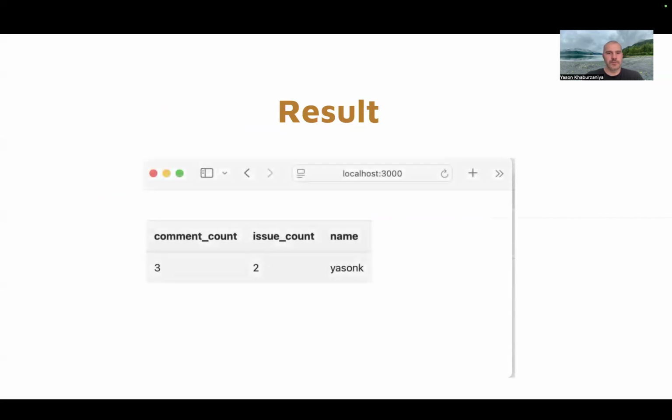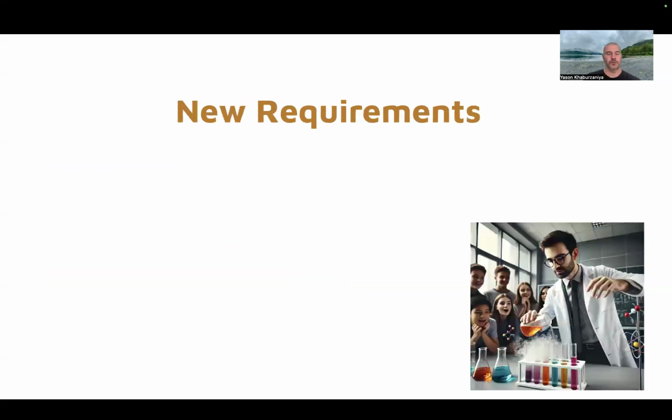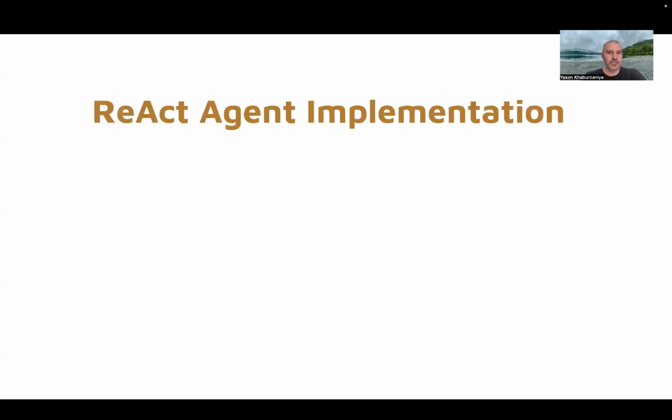Okay, quite underwhelming, but let's see if it can accommodate changing requirements. Let's look at the code again. We quickly recognize that the data structure is coupling our front end and our back end. If the requirements change to require new data, or even nested data, then we're going to have to write more code. Of course, the requirements change, and now we want to actually see the text of issues and comments. So our code would have to change.